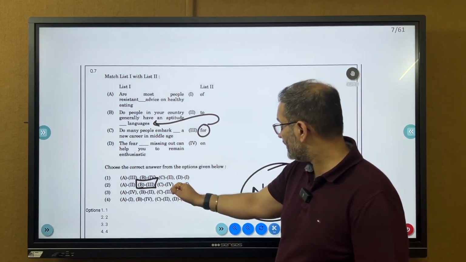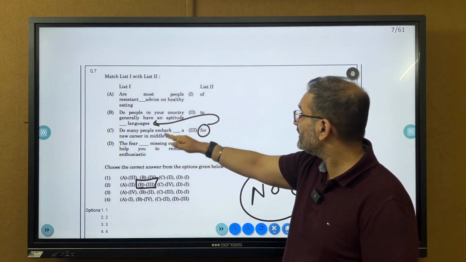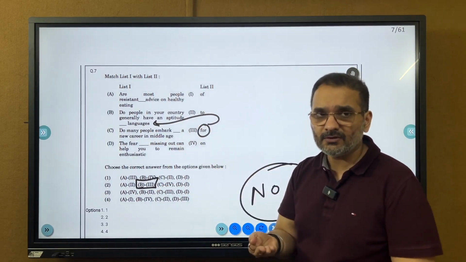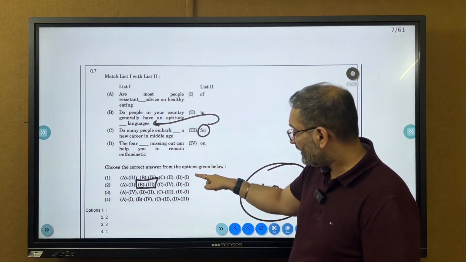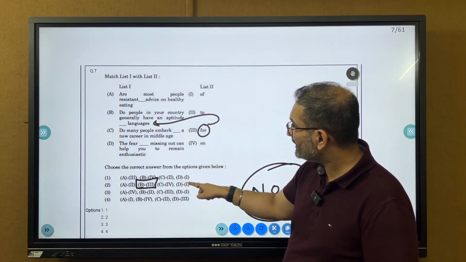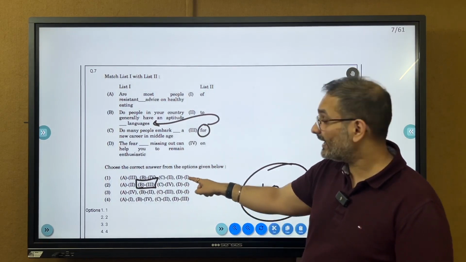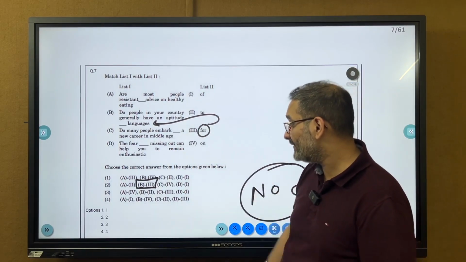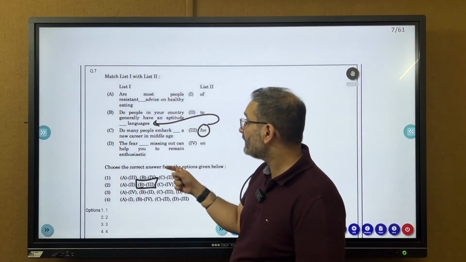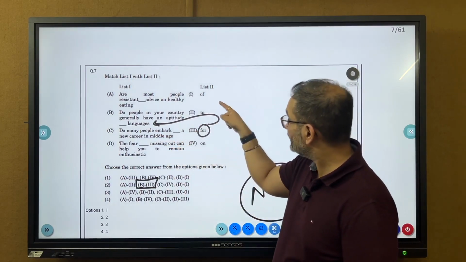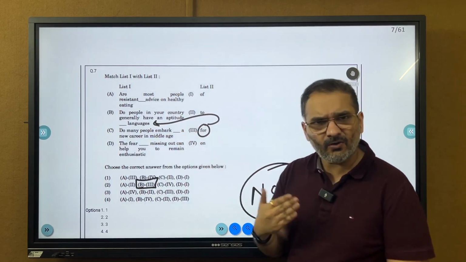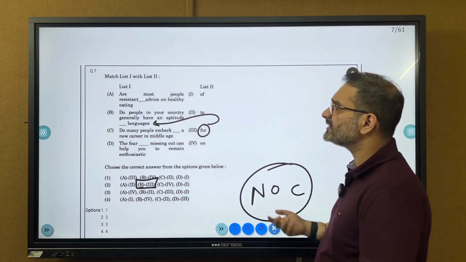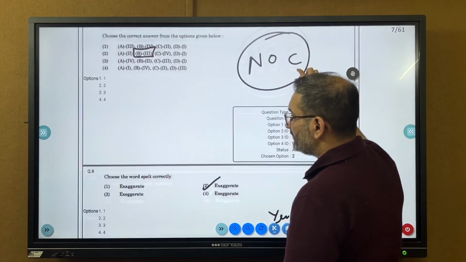Now if B is going to 3, you can pretty much double check the fear of missing out, FOMO, alright? The fear of missing out can help you to remain enthusiastic. The examiner knows that you will know FOMO, so they have given D 1 in 3 of the options. And then C goes to 4. Do many people embark on a new career in middle age, right? So you embark on a journey. I believe these are dead simple questions, not a problem.